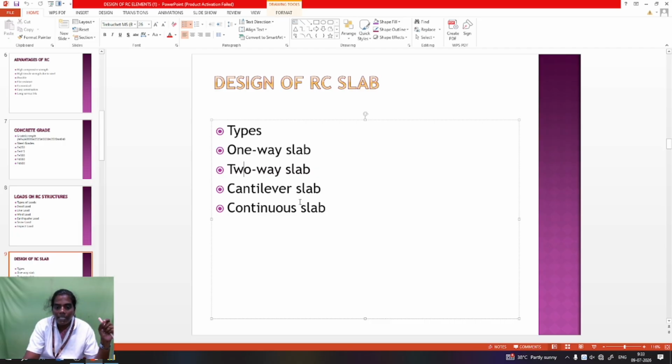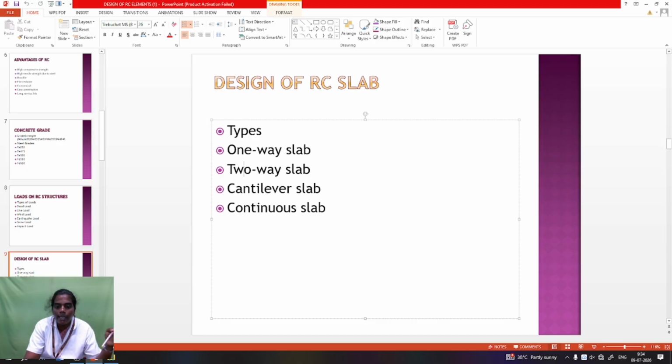The code book used is IS 456-2000. It is an important code book, the Indian Standard 456-2000. It covers the design of all RCC structures or RCC elements: slab, beam, and column are designed by IS 456-2000. So one-way slab means L by Lx greater than 2, and two-way slab means L by Lx less than 2.